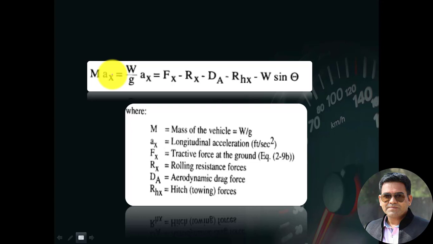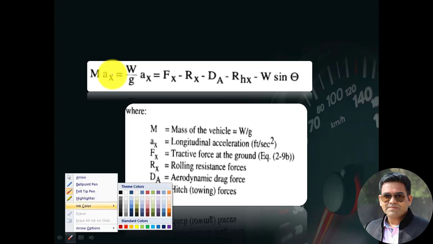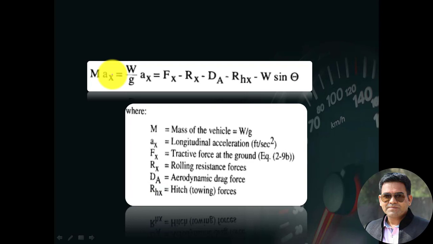Now, as I said, with the help of the two previous equations we are trying to derive the final equation for the acceleration performance in which power is the limiting factor. So we can recall the equation: F equals ma, the basic equation from Newton's law. Here we considered F equals ma, with the longitudinal acceleration.